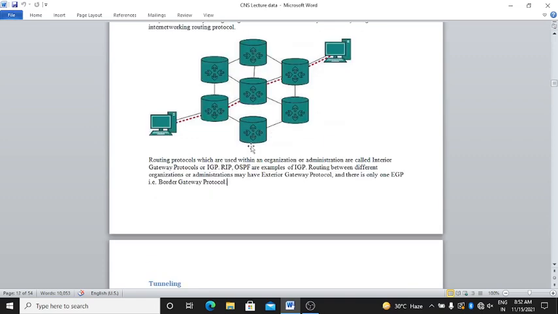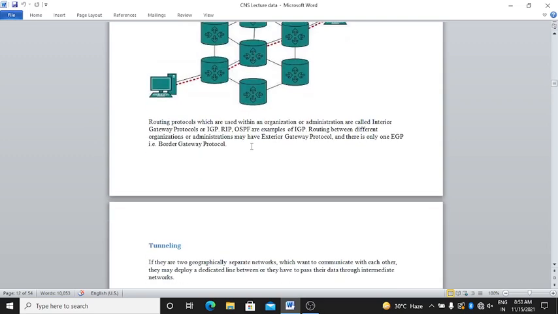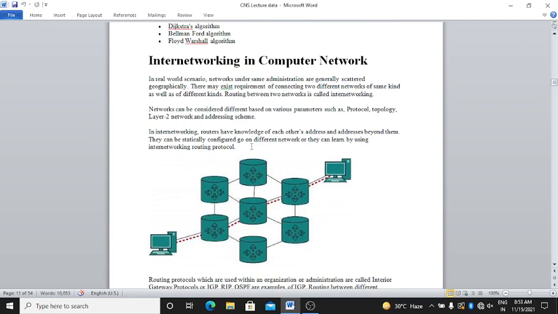In internetworking routing, routers have knowledge of each other's addresses and addresses beyond them.